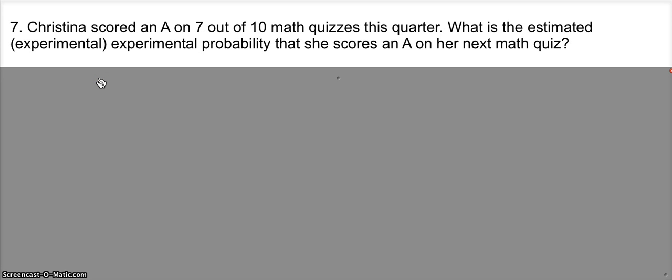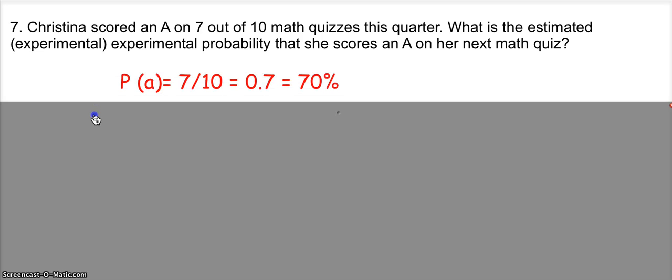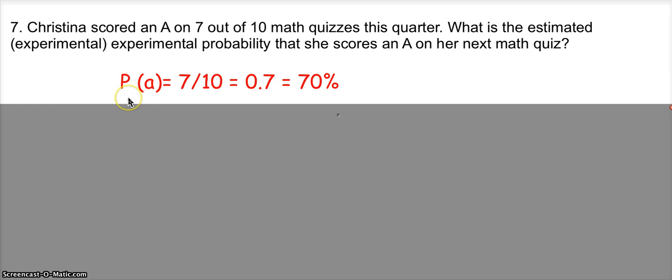Number 7. Christina scored an A on 7 out of 10 math quizzes this quarter. What's the estimated experimental probability that she scores an A on her next math quiz? The probability of an A is 7 out of 10. She got 7 A's out of the 10 quizzes, which could be written as 7/10, which is the same thing as 70%.